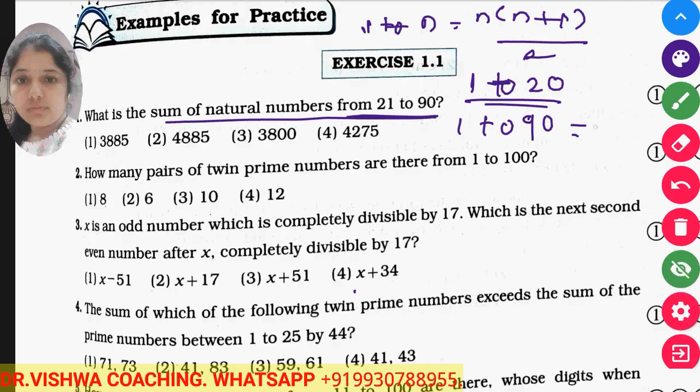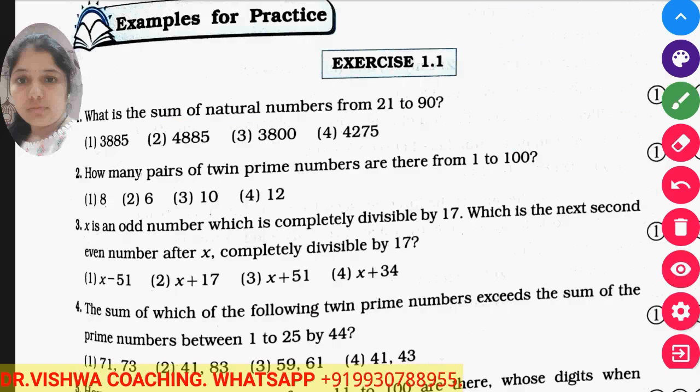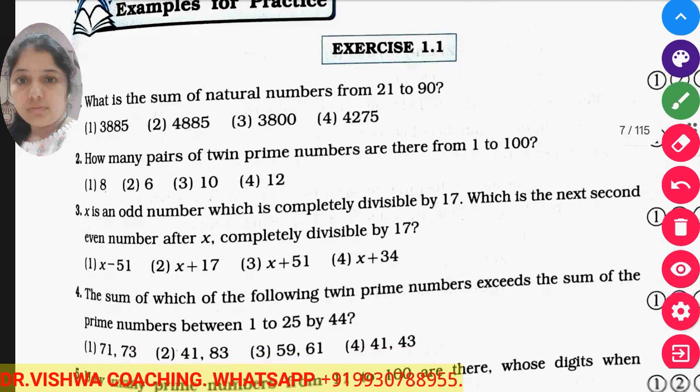Then we subtract the first answer from the second, and we get the answer for 21 to 90. You can try this at home and you will get your answer.